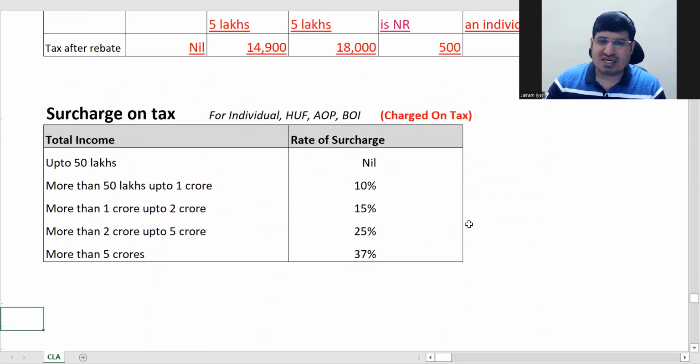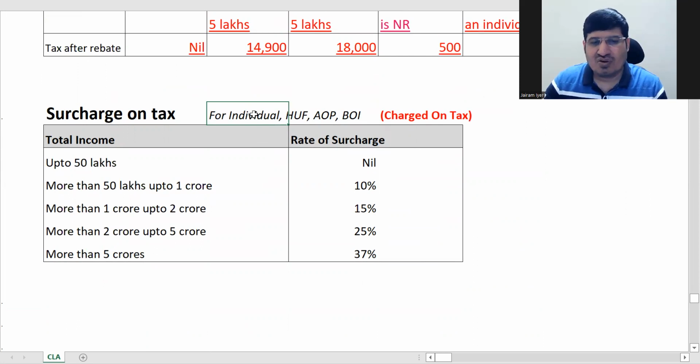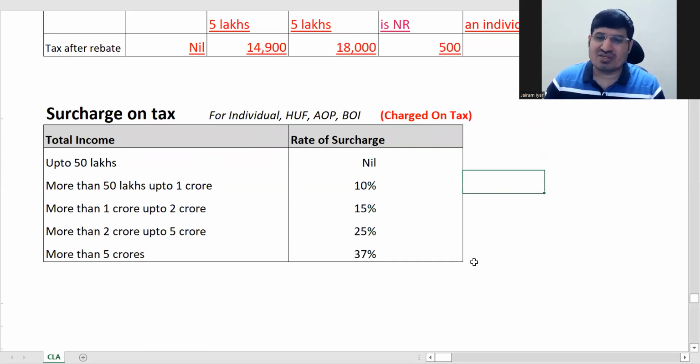So this is your surcharge table. Now this is for individual, HUF, AOP, BOI. Same thing is for AJP also. AJP is not written in your study material, so if you want, we can write it also. And whatever I have written here is charged on tax. Remember this. Surcharge is never on income.